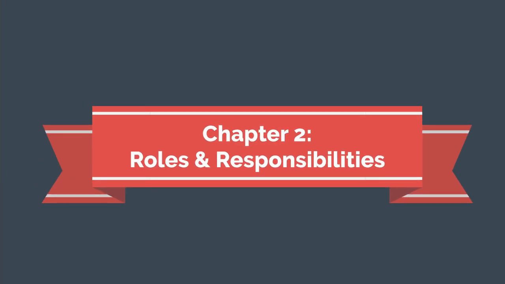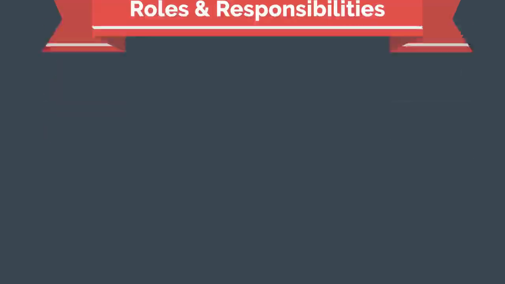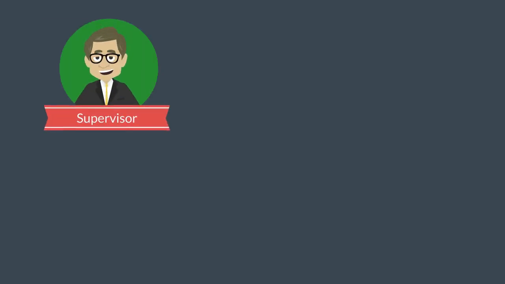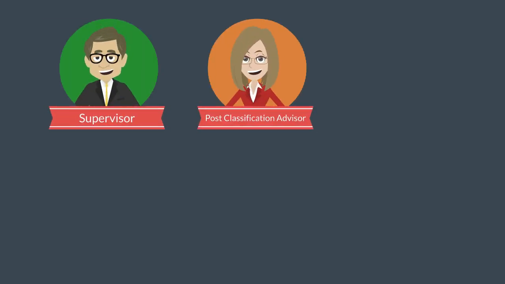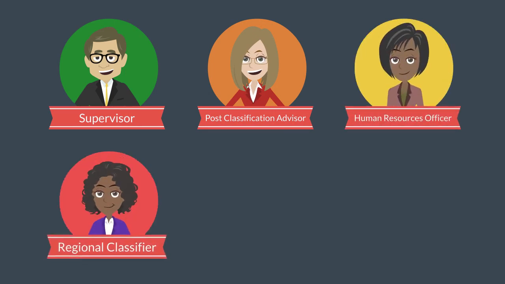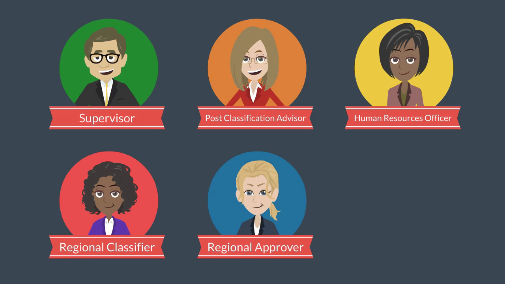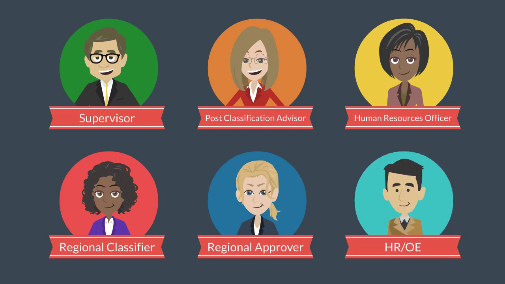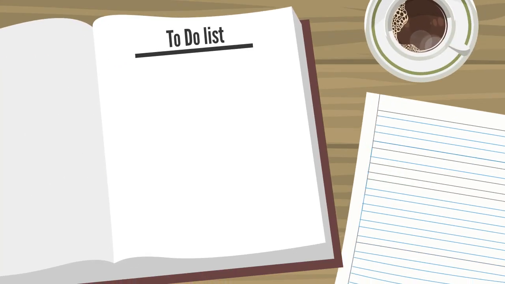Now we will review the different roles and responsibilities for each person involved in the process. The stakeholders are supervisors, post-classification advisors, human resources officers, regional classifiers, regional approvers, and HR oversees employment. Let us start by looking at your role.